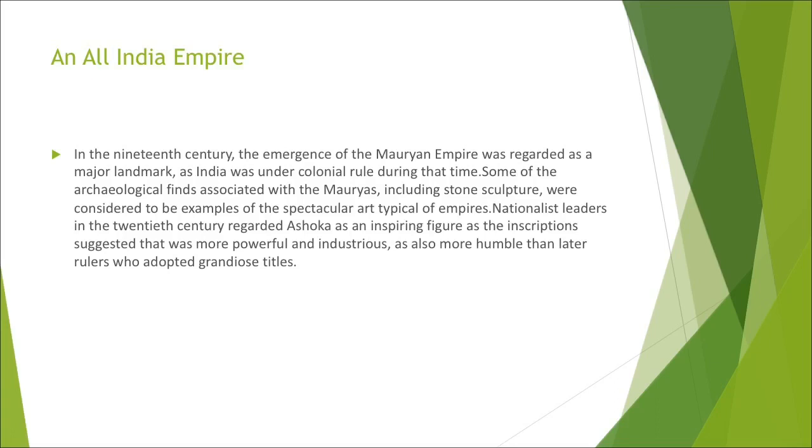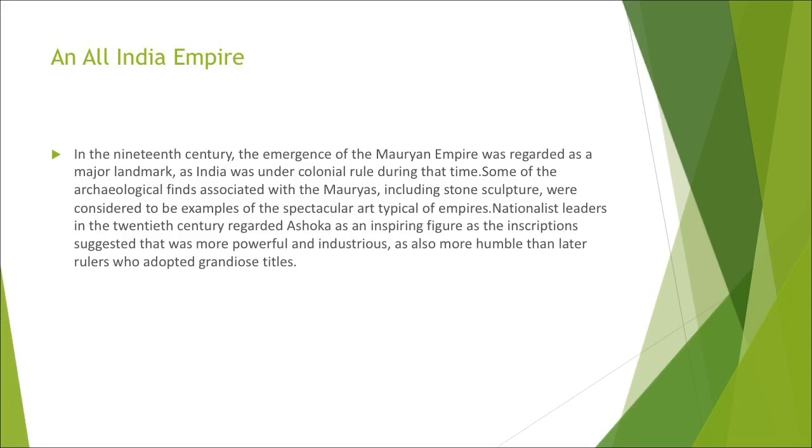Next comes the topic: was the Mauryan Empire an all India empire? Historians, especially the British scholars, have considered it to be an all India empire, a major landmark in the history of India when it was under colonial rule, after Sir James Prinsep deciphered the Brahmi script.